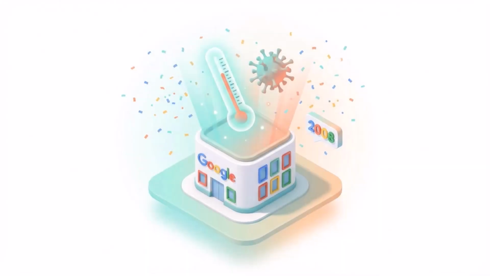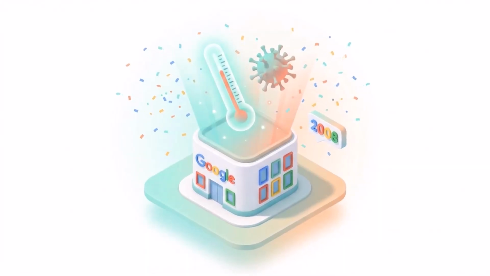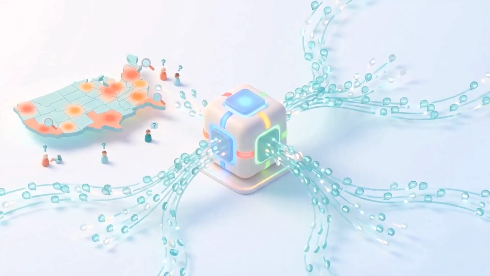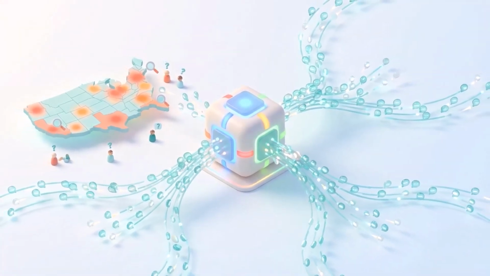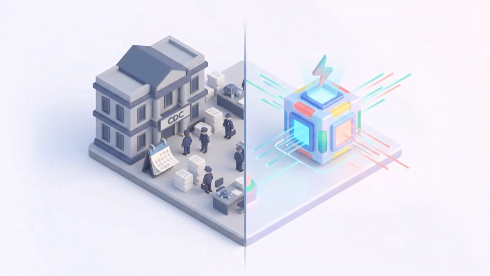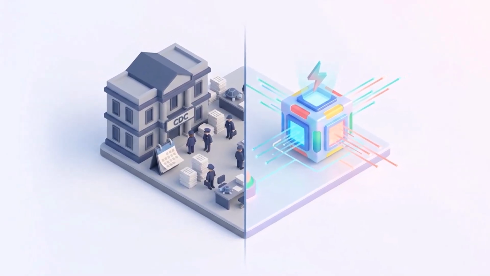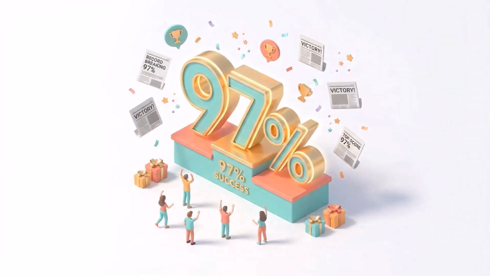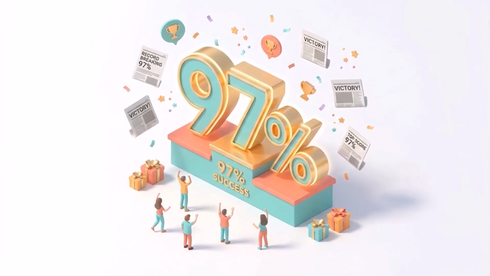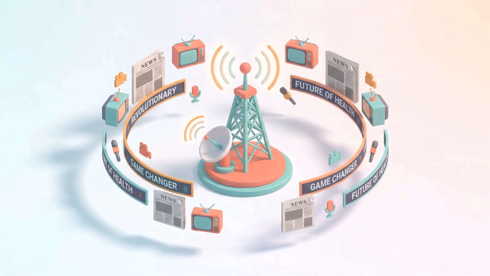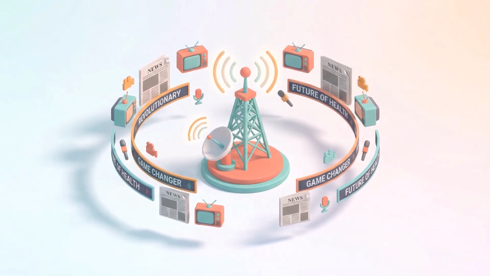In 2008, Google launches something wild: Google Flu Trends. It analyzes millions of search queries to predict flu outbreaks in real time. The CDC? They take weeks to compile hospital data. Google does it instantly. And for 2 years, it's kind of miraculous. 97% accurate. News outlets are calling it the future of public health.